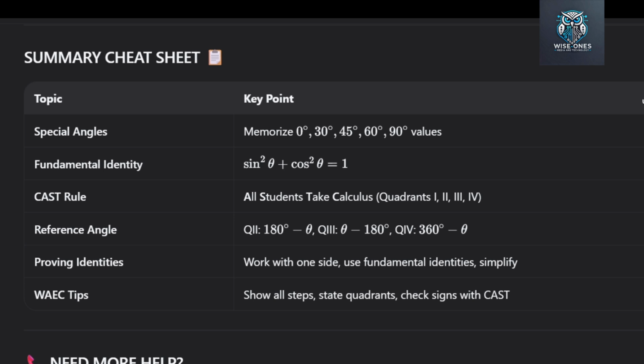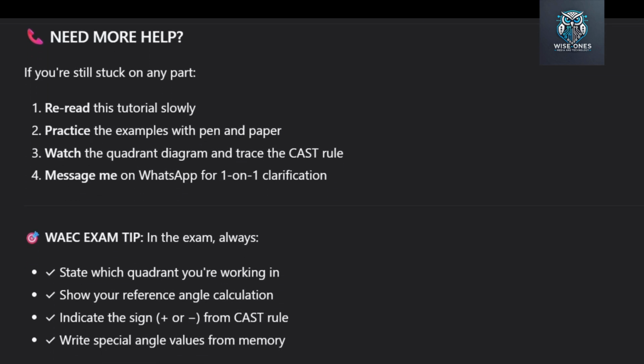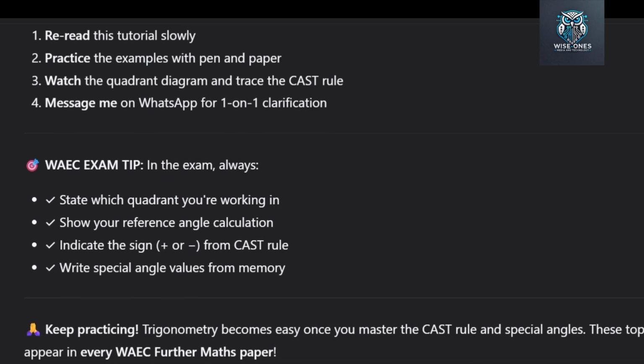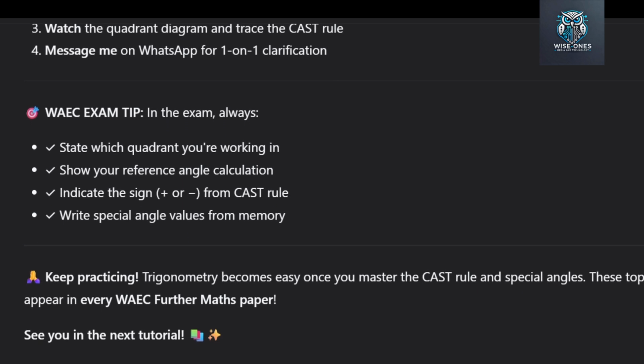Here's a WAEC exam tip for you. In the exam, always state which quadrant you are working in. Show your reference angle calculation. Indicate the sign, plus or minus, from the CAST rule. Write special angle values from memory. Keep practicing. Trigonometry becomes easy once you master the CAST rule and special angles. These topics appear in every WAEC Further Maths paper. See you in the next tutorial.